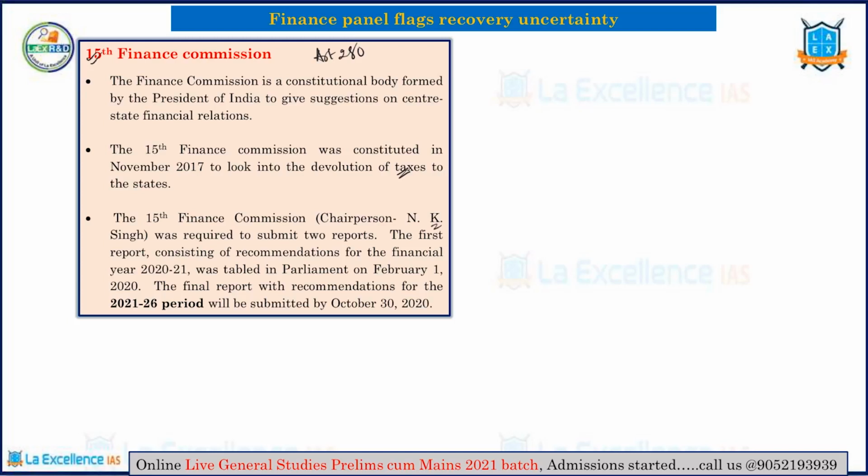Now the committee says there is a high level of uncertainty because of the pandemic that the economy is going to recover anytime soon. So the economic recovery is going to face a problem is what this article says. This article quotes the Finance Commission report. So this finance panel, which is a part of the Finance Commission, has said that the economic recovery is very difficult. Now recently the government, as we all know, has issued something called ABA. Right? What is this ABA? ABA is Atmanirbhar Bharat Abhiyan.